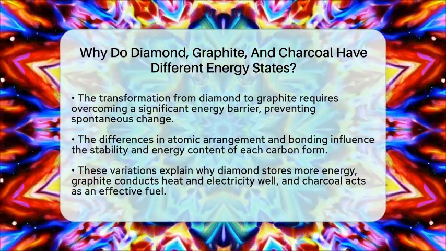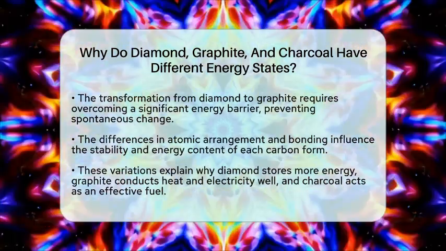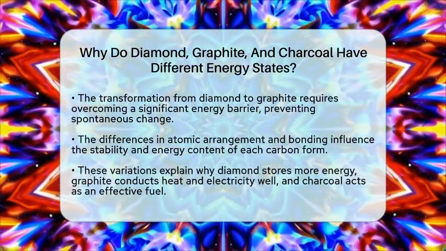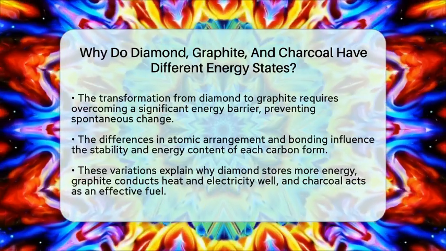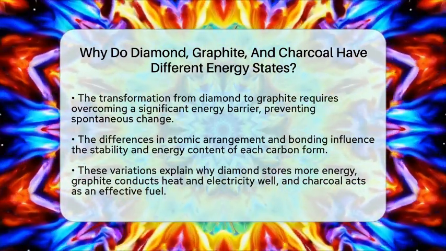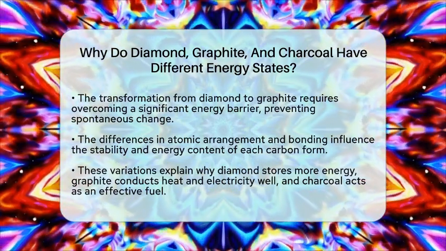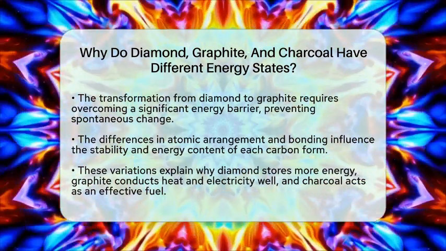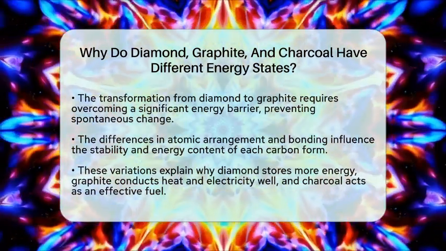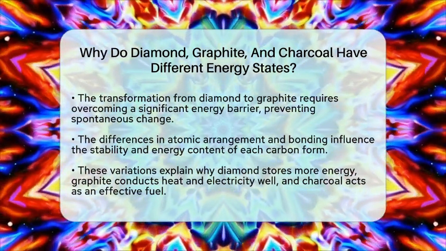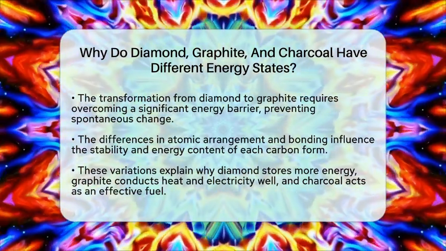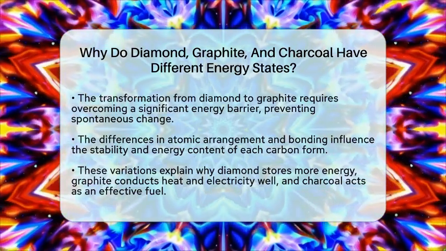In terms of heat transfer and chemical energy, these differences mean that diamond stores more energy in its bonds and needs more energy to break apart. Graphite's layered structure makes it a good conductor of heat and electricity, and it is more stable energetically. Charcoal, being less ordered, can release energy quickly when burned, making it a useful fuel. These variations in energy states show how atomic arrangements and bonding influence the stability and energy content of different forms of carbon.